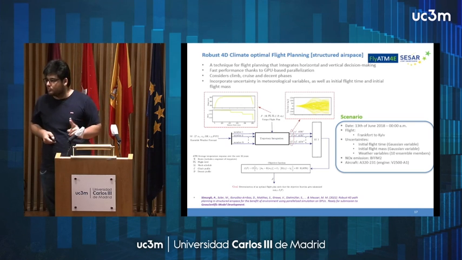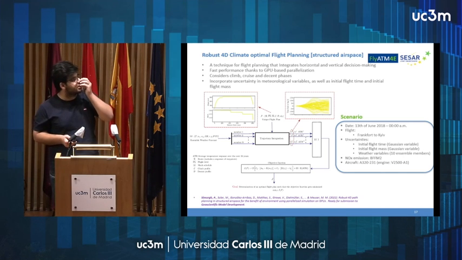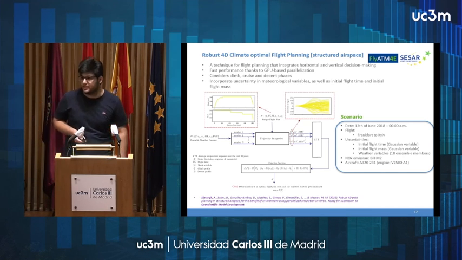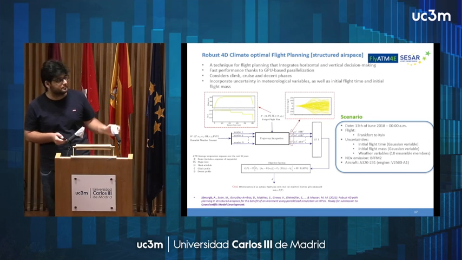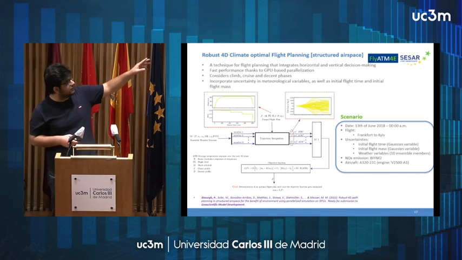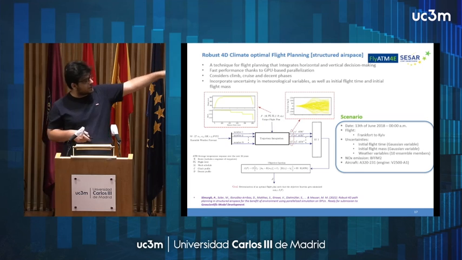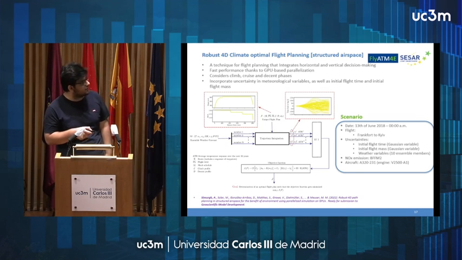We propose two approaches for finding robust climate-optimal trajectories. The first one is for structural space. This is a heuristic graph-based algorithm that is parallelized on GPU. It is very fast, and I'm not going into the mathematical details, but this is the scenario. I'm going to show the results. Different sources of uncertainty are considered: initial flight time, initial flight mass, and weather variables. 10 ensemble members have been considered.